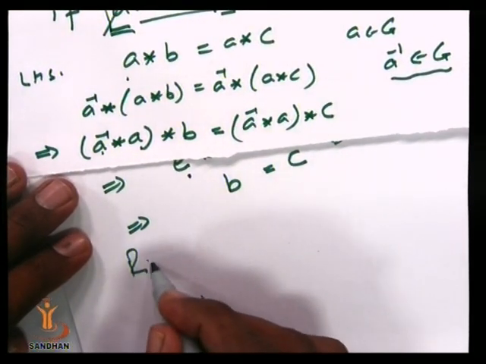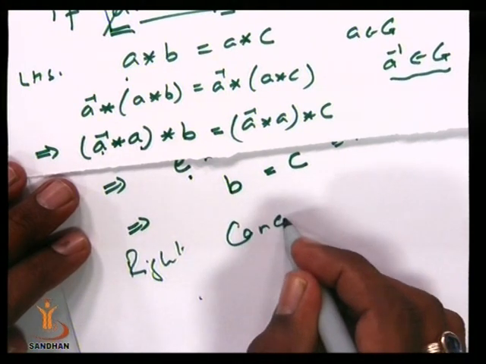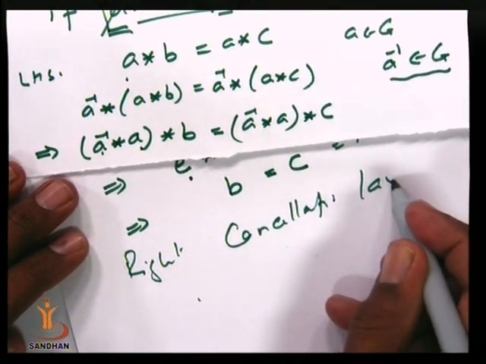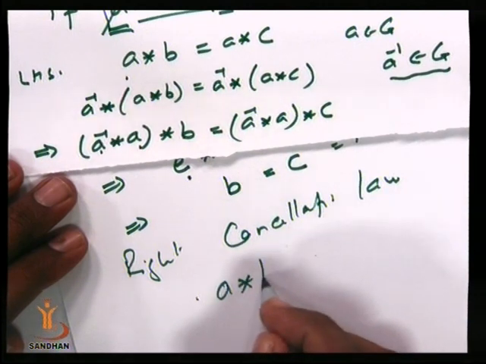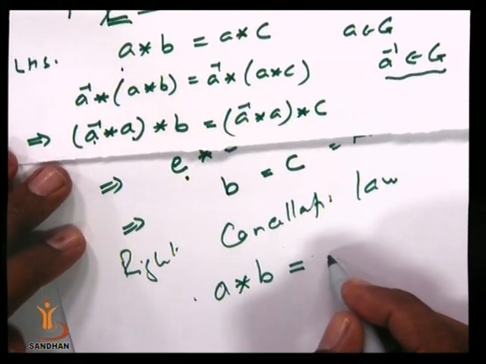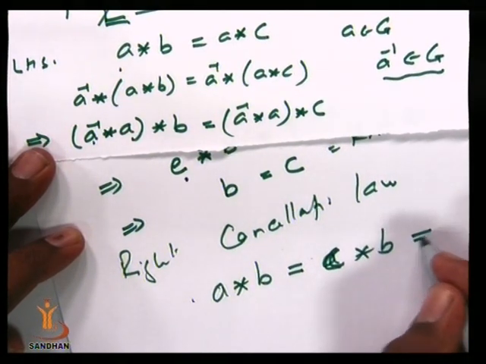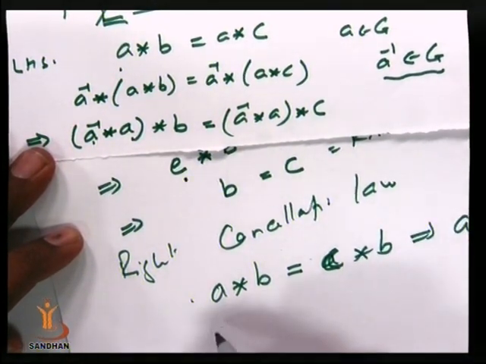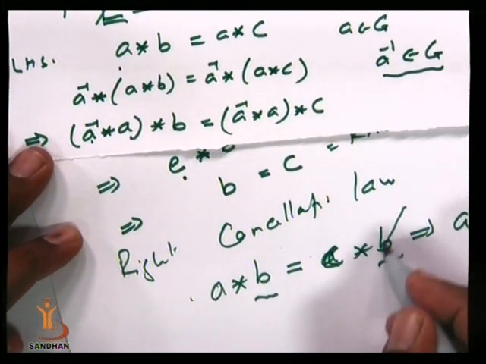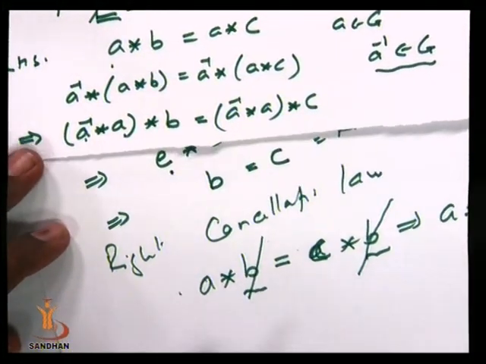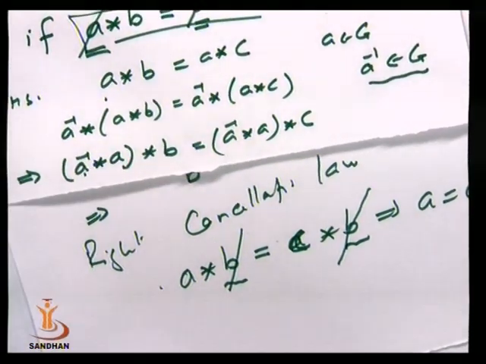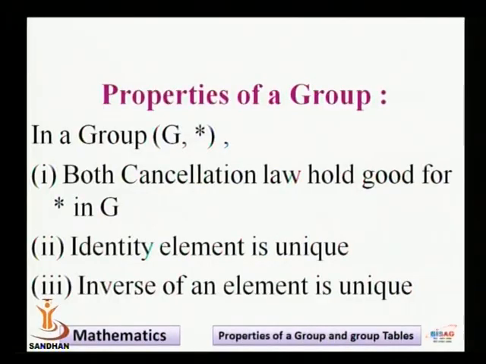Similarly, we have the right cancellation law. Means if A star B is equal to C star B, that implies A is equal to C, then in this case we are cancelling B from the right side, and so we call it the right cancellation law. So if G is a group, then both the cancellation laws, the right cancellation law as well as the left cancellation law, hold good in a group G.